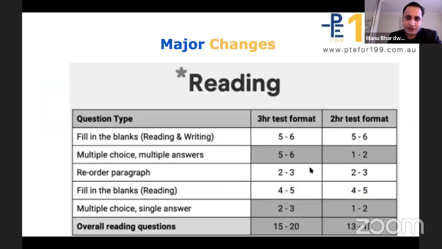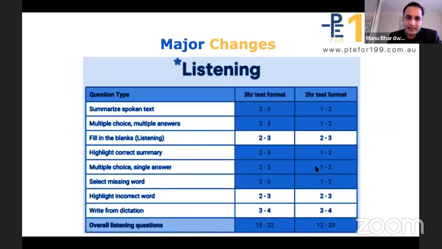Moving on to the reading section, only 2 tasks will be affected after 16th of November: multiple choice, single answer questions and multiple choice, multiple answer questions. Currently it is 2 to 3 questions in the examination, and after 16th of November it will be reduced to 1 to 2 questions in total. Last but not least, in the listening section, summarize spoken text, multiple choice multiple answer questions, highlight correct summary, multiple choice single answer questions, and select missing words are currently 2 to 3 questions each in the PTE Academic exam, which will be reduced to 1 to 2 questions after 16th of November.